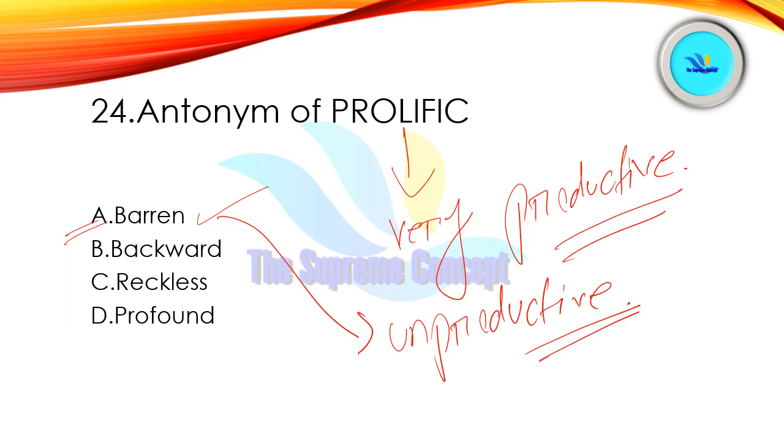And reckless means careless, or we can say impulsive. Okay. And profound means something which is extreme on its own, or something with much depth. Let me write it for you, or we can say keen, K-E-E-N. Keen means intense in something, or we can say extreme.